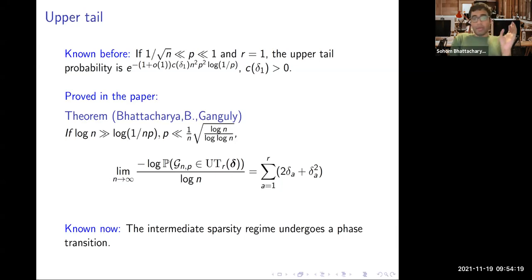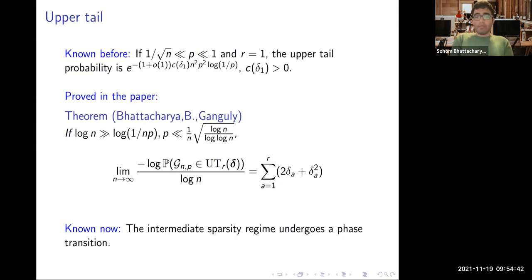What do we show in our paper? We show that in the regime that we talked about here, if you take the log of the upper tail probability and scale by log n, then it goes to a constant, and the constant is explicit and it depends on all of delta 1 to delta R. And this is given by the summation of 2 delta a plus delta a squared. This is what we show. So it behaves like polynomially small.